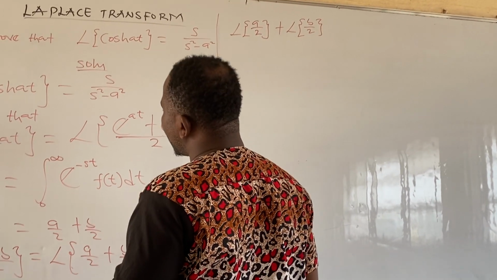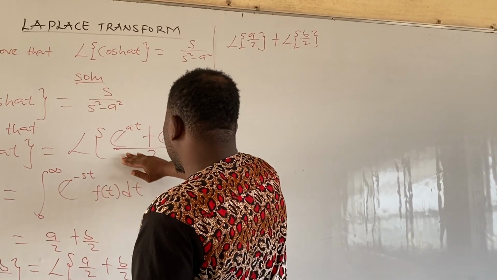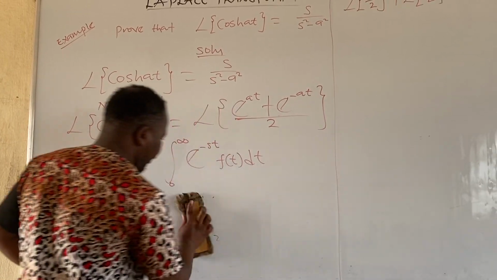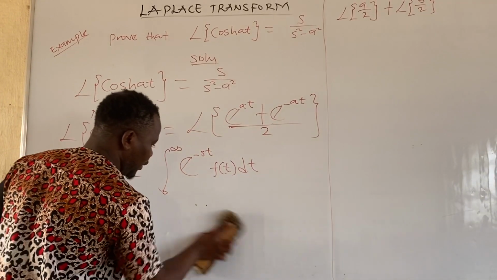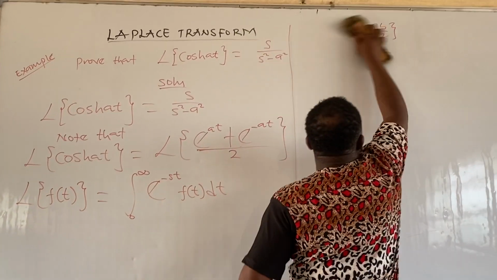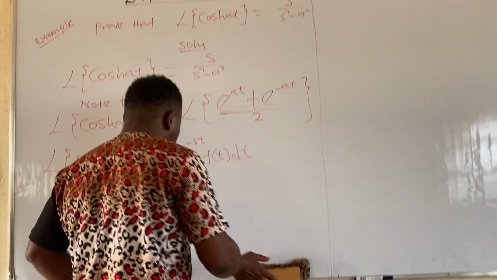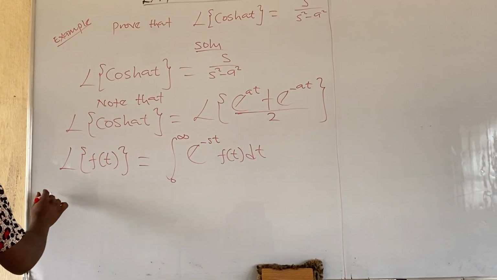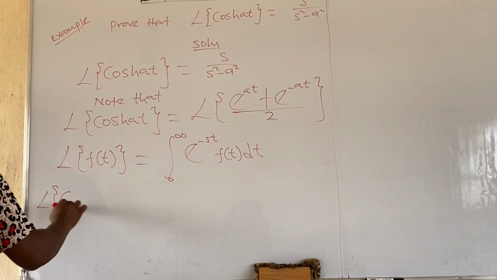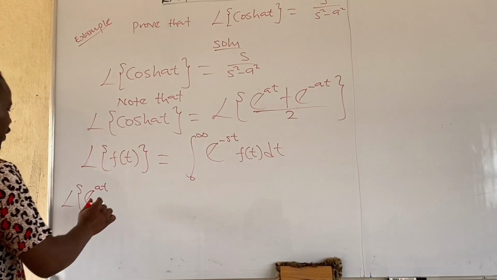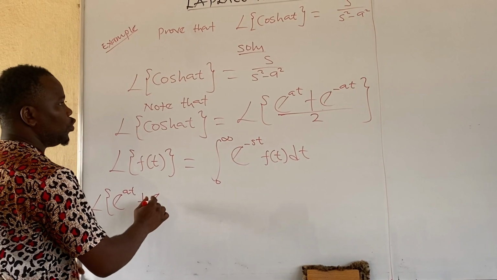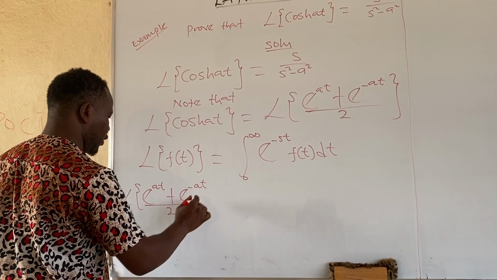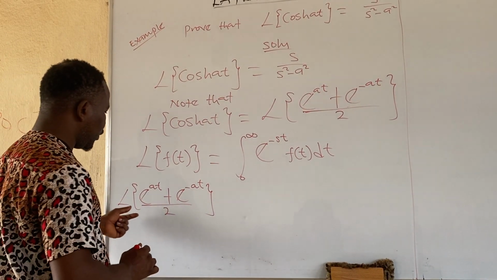So if you agree with me, then let us look at this one. It implies that Laplace of exponential at plus exponential minus at all over 2, because I'm going to solve it step by step for you to know and understand, so that you won't be asking unnecessary questions. Is that clear? So this is the same thing as Laplace of exponential at all over 2 plus exponential minus at all over 2.